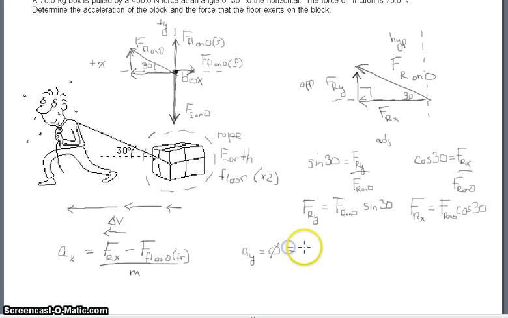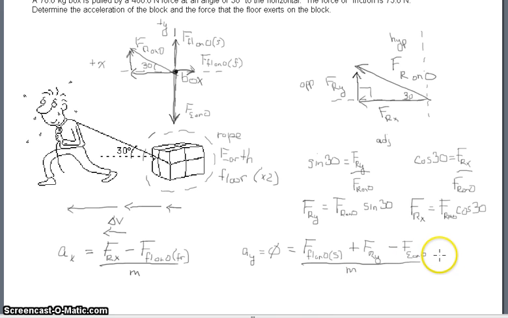And the sum of the forces will be the force of the floor on the object, the support force, plus the force of the rope in the y direction minus the force of the earth on the object. And this whole thing will be divided by m.